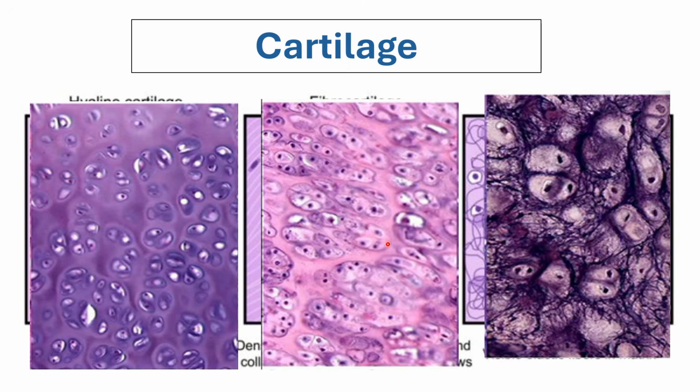You would have the presence of, again, type 2 collagen, but this time the fibers are thicker and coarser and stronger. That's why the chondrocytes of your fibrocartilage have no choice but to be delegated to the peripheries of these thick and coarse type 2 collagen fibers.